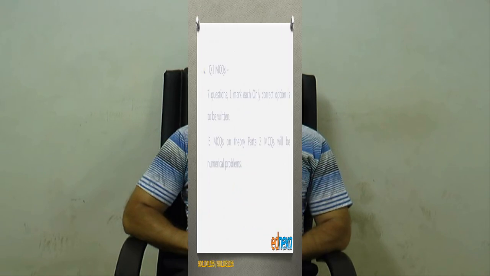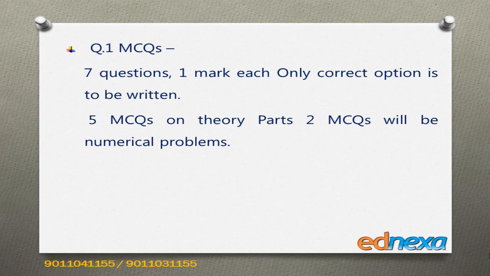Question number 1 is the MCQ question. 7 MCQs will be there, and each MCQ will carry 1 mark. Out of those 7 MCQs, 5 will be theoretical and 2 will be numerical. Now on which topic a numerical MCQ will be asked and on which a theoretical MCQ, it is not decided. It is at the discretion of the paper setter. Where they will be placed, we don't know.